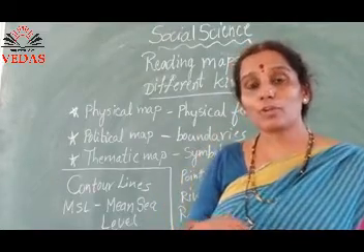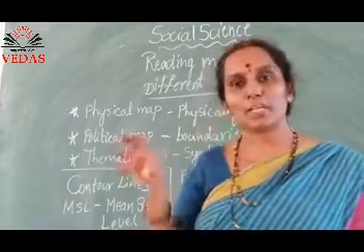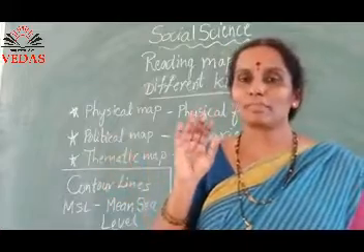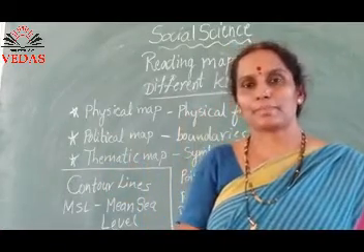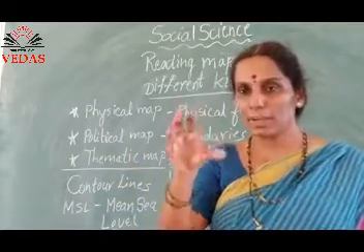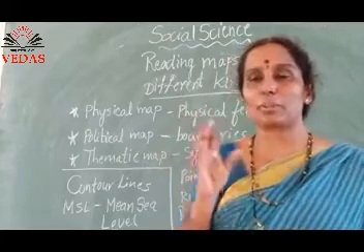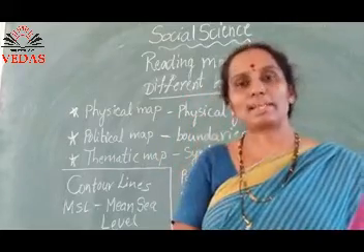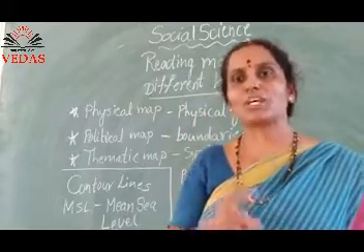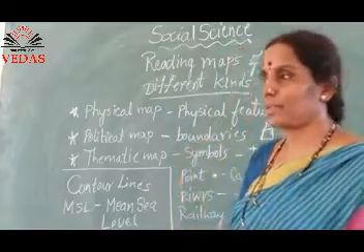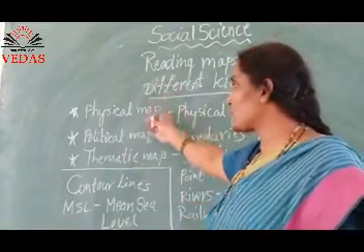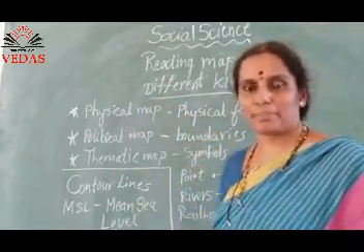When we want to know the rainfall of a particular place, we need to have a particular map. Okay? Only that particular region's rainfall you will come to know, that region's climatic conditions you will come to know, the culture, the food, everything. All these things can be shown on this physical map.